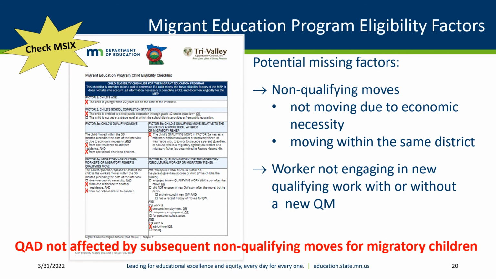There are times when families make non-qualifying moves and may not meet all of the eligibility factors. This is why it's important to conduct the eligibility interview. If the children do not meet all of the factors, they may not be eligible for the migrant education program. However, you should check the national database M6 in case the children were identified and recruited in our state. If they are within their 36 months of eligibility, their qualifying arrival date is not affected by subsequent non-qualifying moves and they may still be eligible for services.